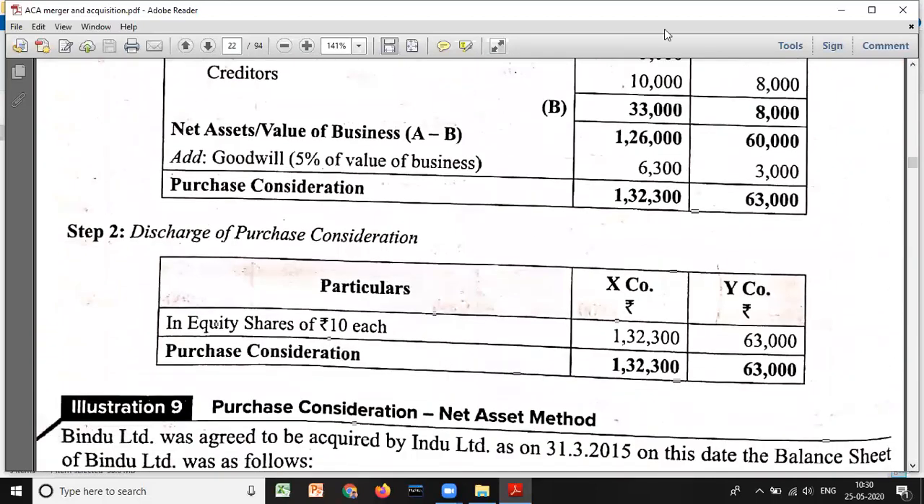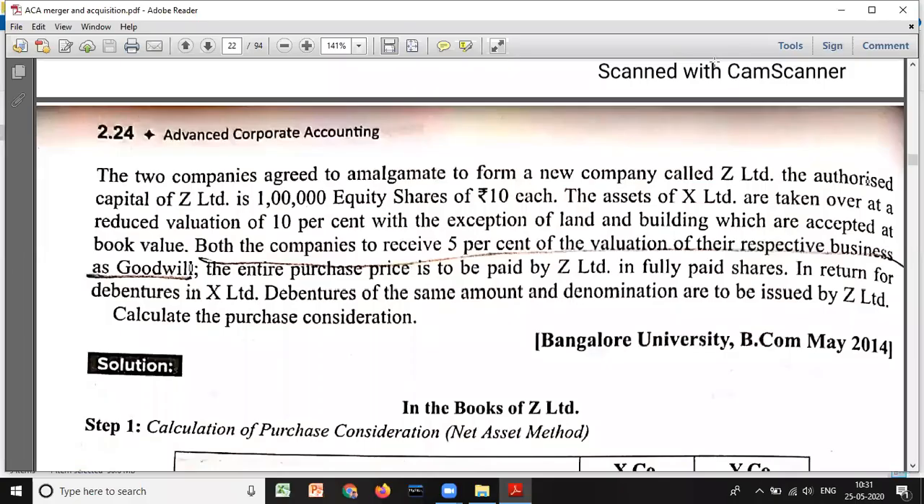So two companies, that is X and Y company, agree to amalgamate and form a new company called Z Limited. Now these two companies will be liquidated and form a new company called Z Limited. The authorized capital of Z Limited is 1 lakh equity shares of rupees 10 each. Okay? The assets of X Limited are taken over at a reduction valuation of 10%. That means assets of X Limited will be taken over at 10% less than the book value, with the exception of land and building. So land and building will be taken over at book value.